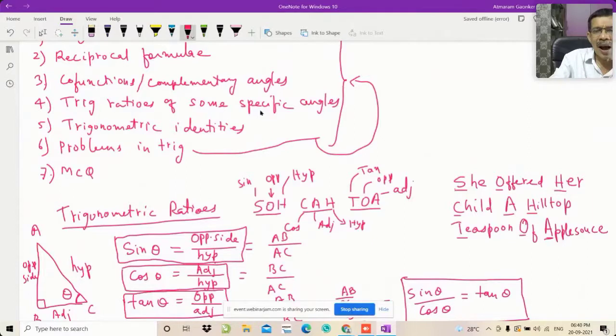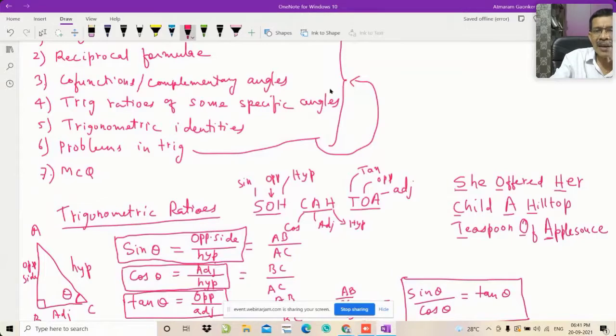And the trick is using your own palm. So you don't have to go anywhere. In the examination, you can use your palm. If you want to multiply, divide, add, subtract, you can use your fingers. In a similar fashion, by using the fingers of your palm, you can remember the different ratios from angle 0 to angle 90 degrees.